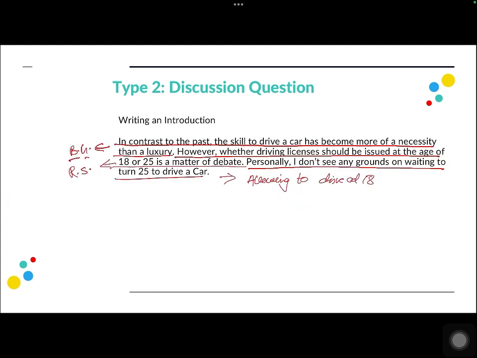All right, so this was all about today's class. In today's class, we talked about the approach to academic task 2 questions, and we learned how to write the introduction for the first 2 question types. In the next class, we'll learn how to write the introduction for the remaining 3 question types, and we'll also discuss how to start writing body paragraphs.